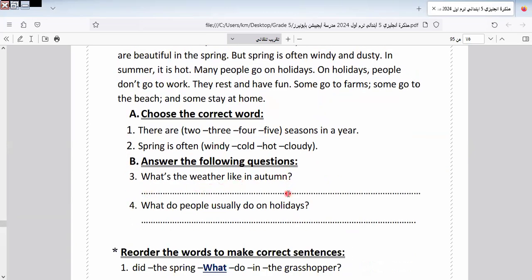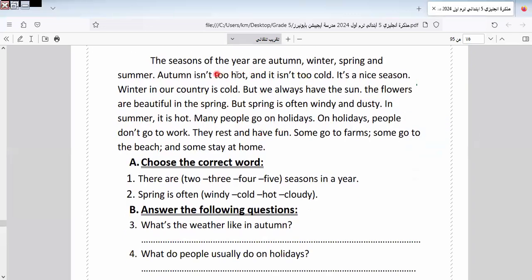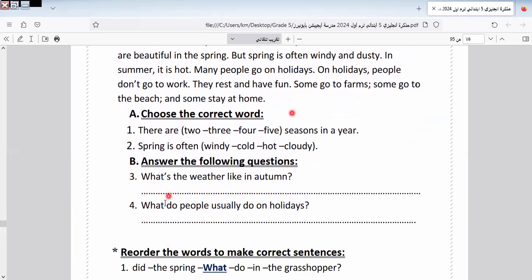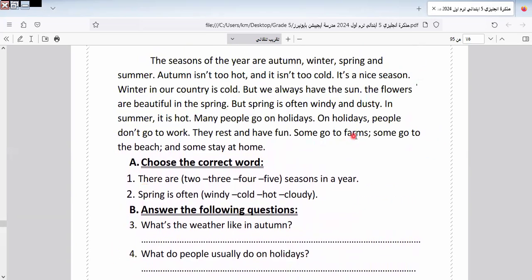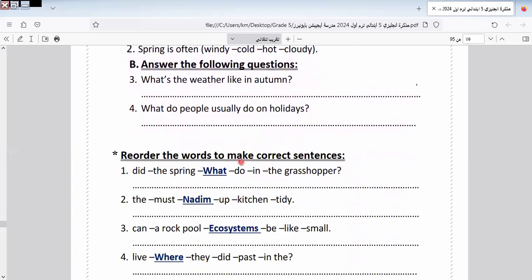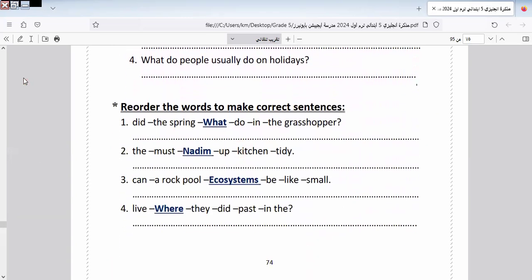What is the weather like in autumn? In autumn, the weather isn't too hot or too cold. So the answer to this question will be this one. Let's go to another. What do people usually do on holidays? On holidays, they rest and have fun. In holidays, people don't go to work. They rest and have fun. Let's go to another one here. Subject plus verb plus object.